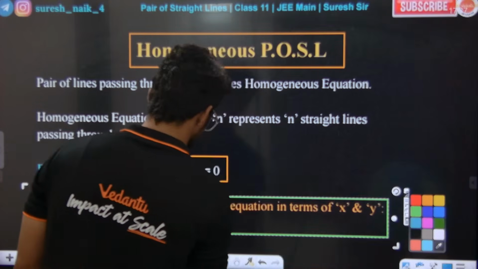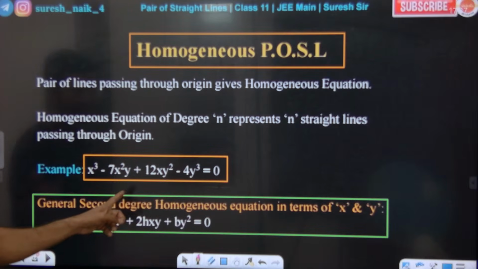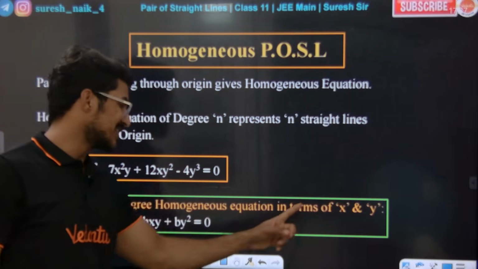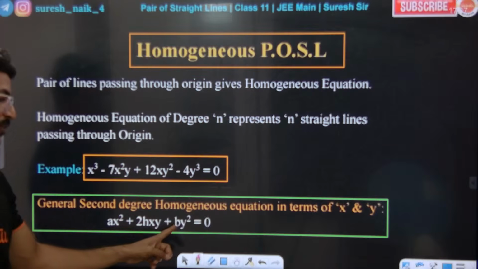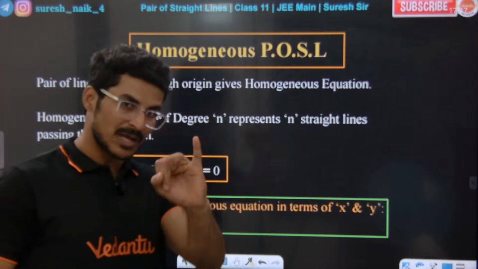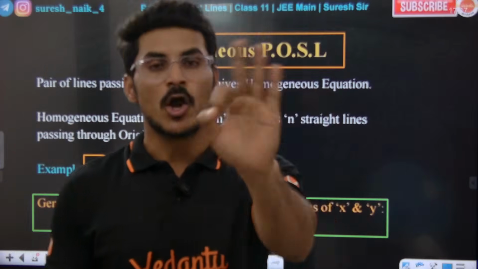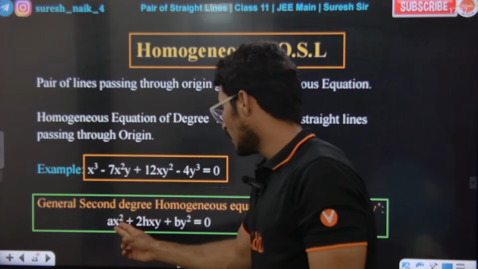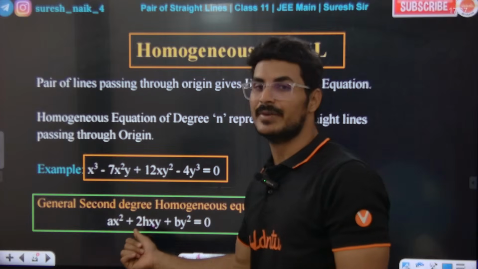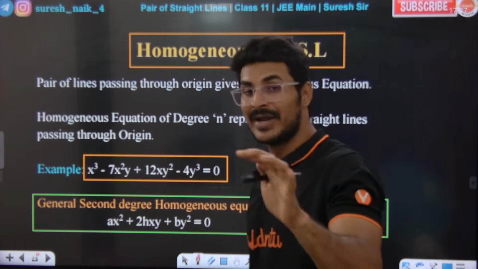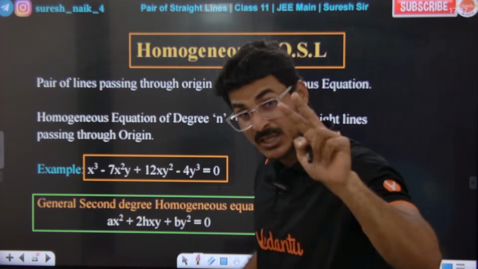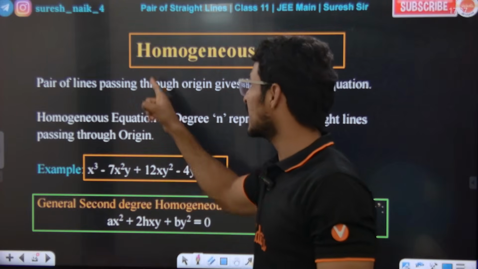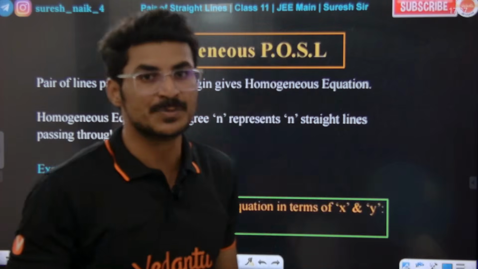Everybody look at the board. Our second degree homogeneous equation in terms of x and y is ax square plus 2hxy plus by square. There should be no constants and no x term or y term. There is an x square term, a y square term and an xy term. Only x square, y square and xy terms should be there. This is the standard form of a homogeneous pair of straight lines.